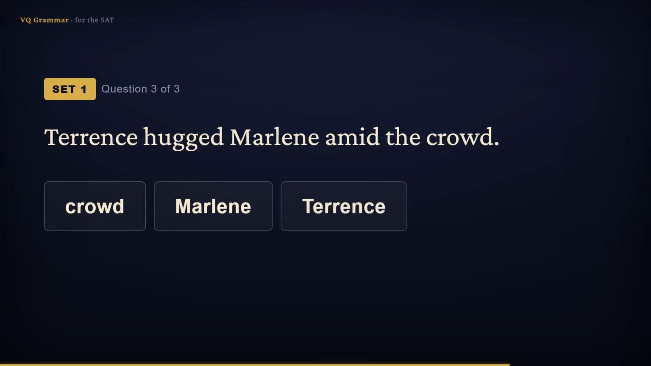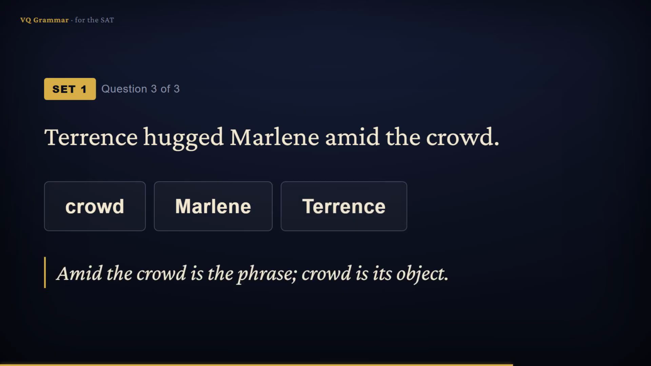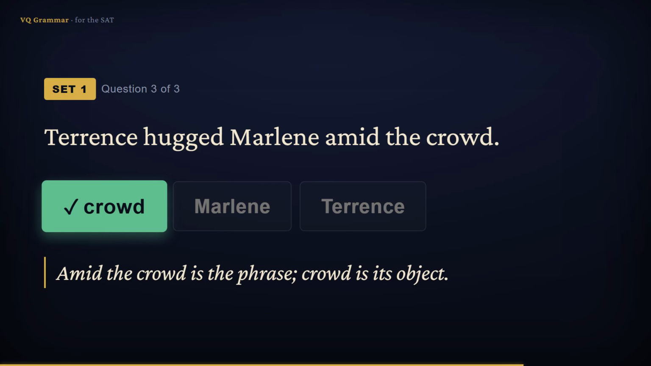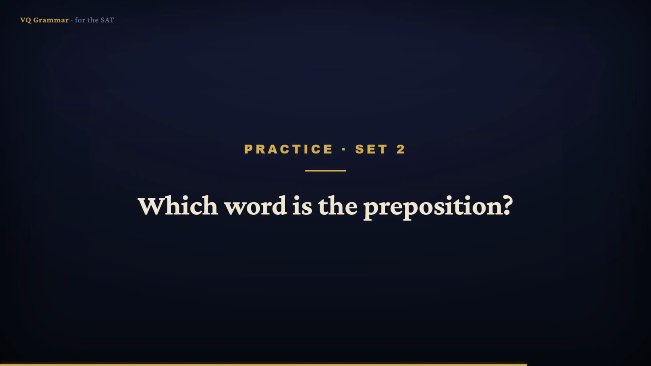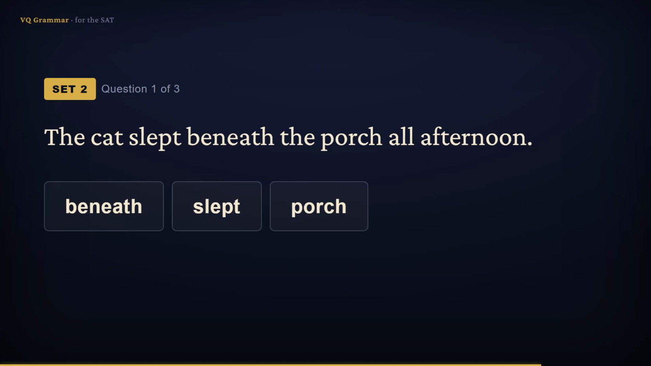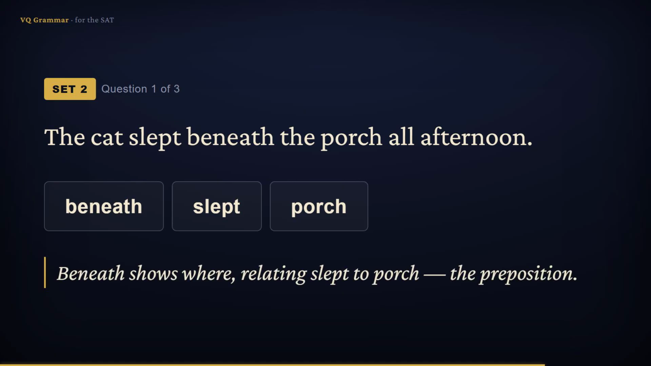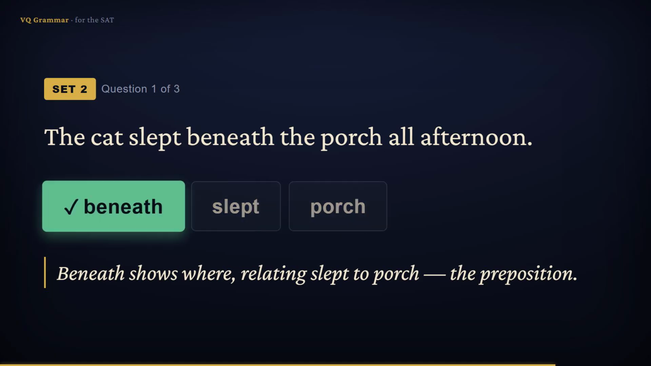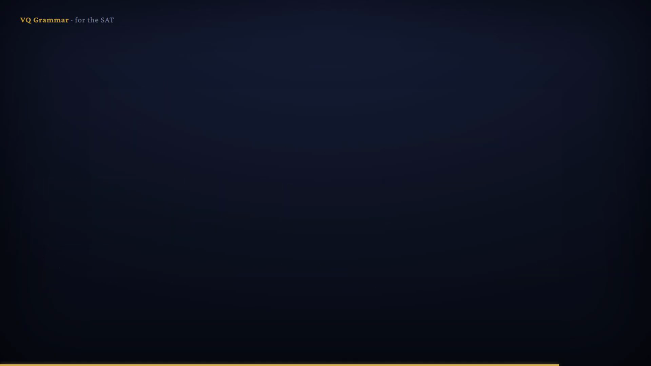Terence hugged Marlene amid the crowd. The preposition amid starts the phrase, and crowd is the noun that ends it. So the object is crowd. Now pick the preposition, the word that begins the prepositional phrase. Pause and try each. The cat slept beneath the porch all afternoon. Which word shows the relationship? Beneath. It relates slept to porch, so the preposition is beneath.